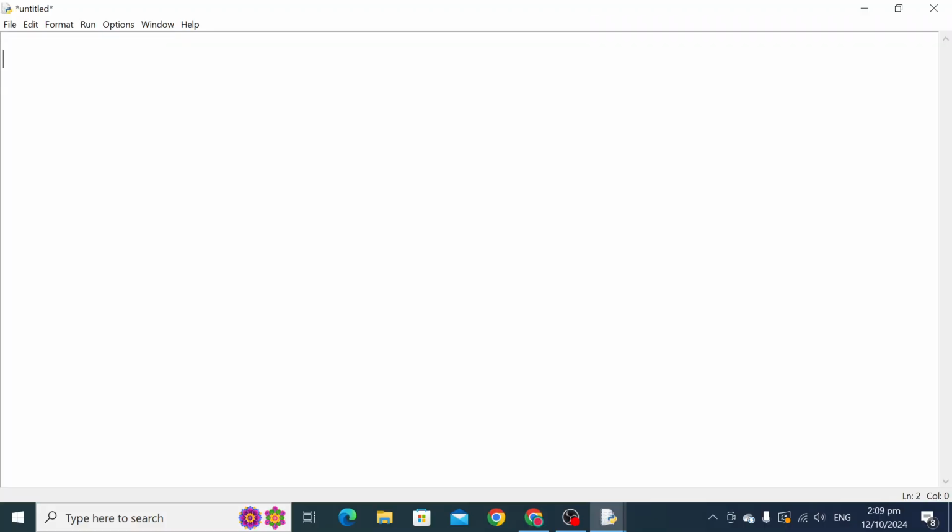Let us understand with the help of an example. First of all we have to give the start, st equal to 1. While st is less than or equal to 10, colon, print st, and put end so that all the output can be on one line. And last, give the update statement st equal to st plus 1. Let us see the output.